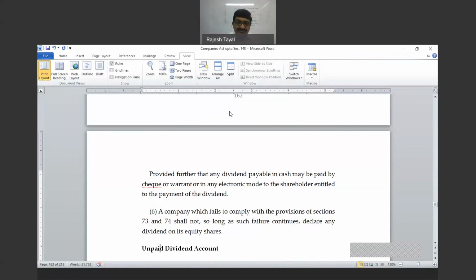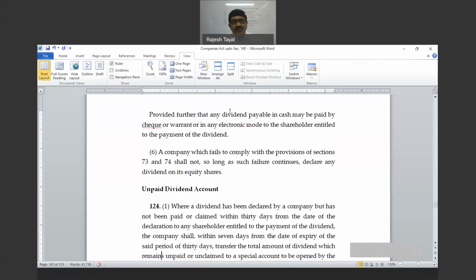Thank you. Moving to the next section, section 124. This is the unpaid dividend account. The question of the unpaid dividend account comes after the amount of dividend has been transferred to a separate bank account. So there is a sequence: first of all, dividend is declared, then this is transferred to the dividend account. From the dividend account that comes to the unpaid dividend account, and from the unpaid dividend account it goes to the next account, where the amount goes to the account of the government.